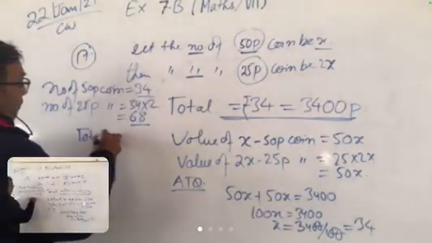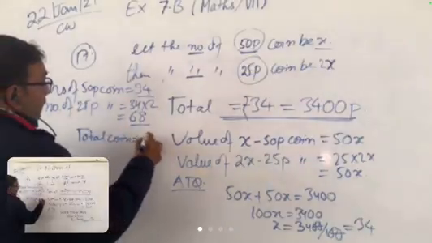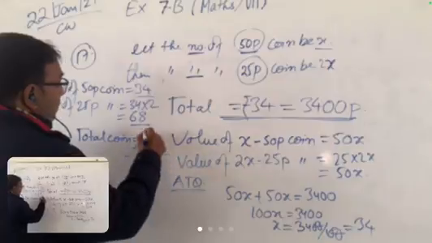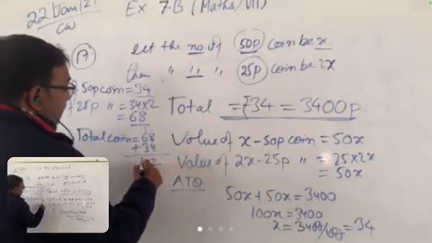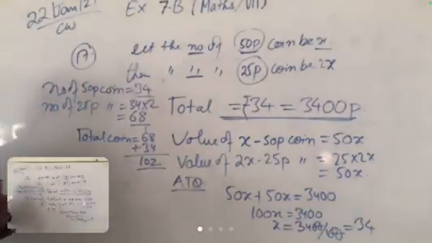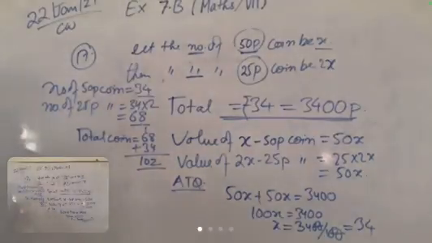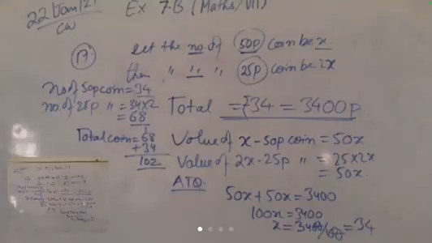So total coins is equal to 68 plus 34, which is equal to 102 coins. Clear? Clear or not? Yes, sir, clear. Whose doubt? Yes, sir.